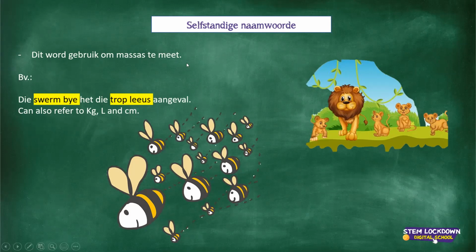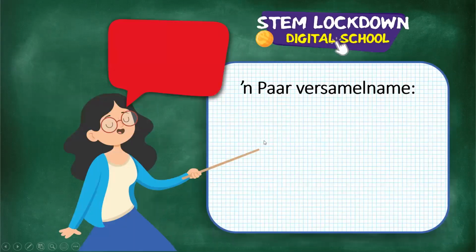Okay, just to recap then, selfstandige naamwoorde verzamelname is then of course collective nouns. It refers to a bunch of things, and there is a specific name for it. Now we're going to get there. I've given you a few verzamelname here. So in Afrikaans there is a lot of verzamelname, so I'm only giving you a few here, and then maybe I'll go and type in a website or something, at the end of the lesson or tomorrow rather, where you can study some of it.